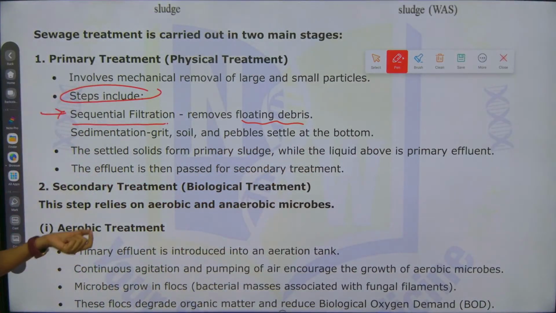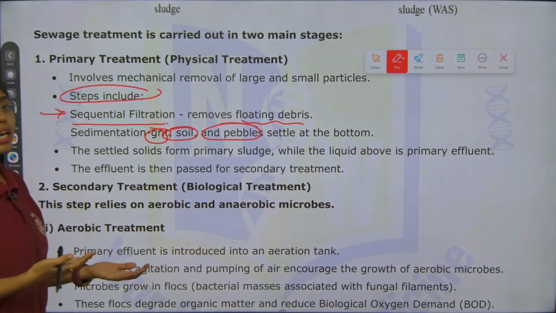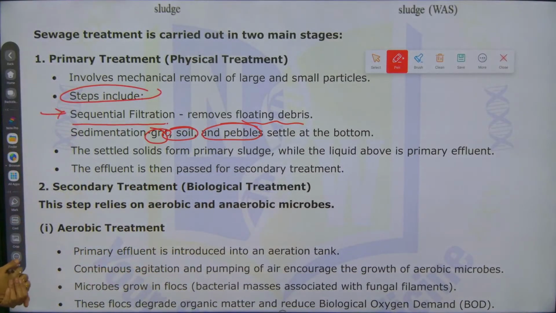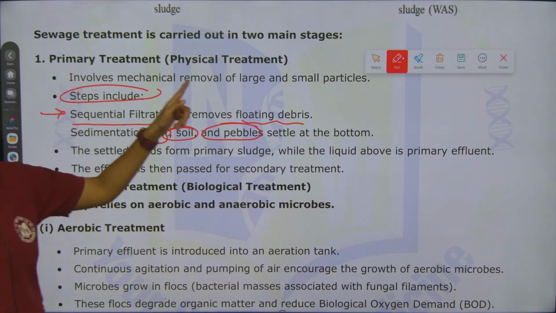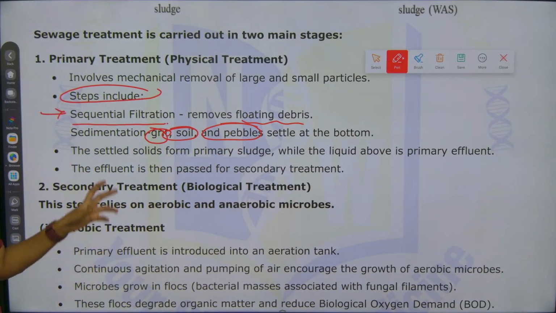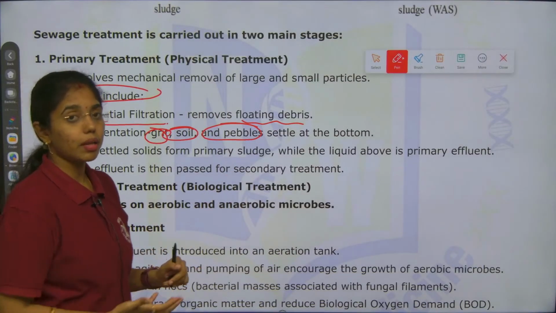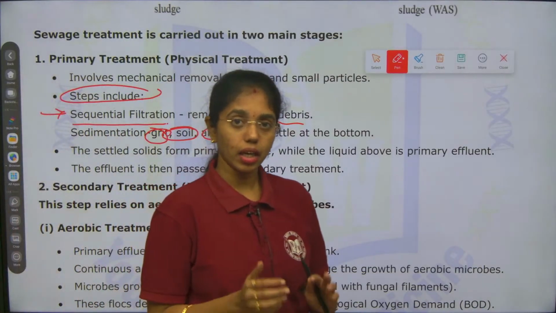And sediments, like grit, soil, pebbles that will be sedimented at the bottom. So, sequential filtration will remove floating debris, sedimentation will clear off grit, soil and pebbles, where in the sedimentation tank they will be settled at the bottom.